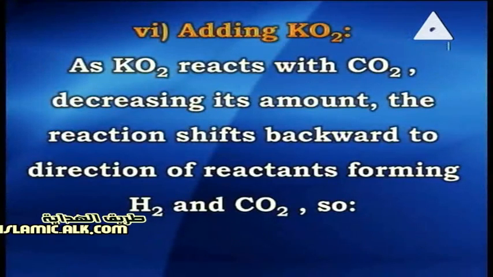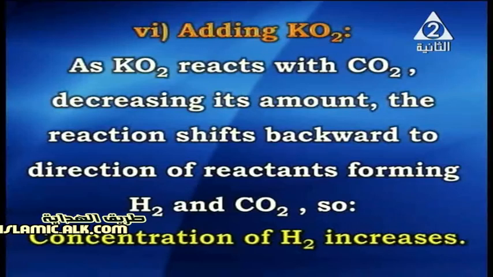Adding potassium superoxide, my dear student, it reacts with carbon dioxide gas, so decreasing its amount. That means the reaction shifts in the backward direction, so forming hydrogen and carbon dioxide gas, so the concentration of hydrogen increases.